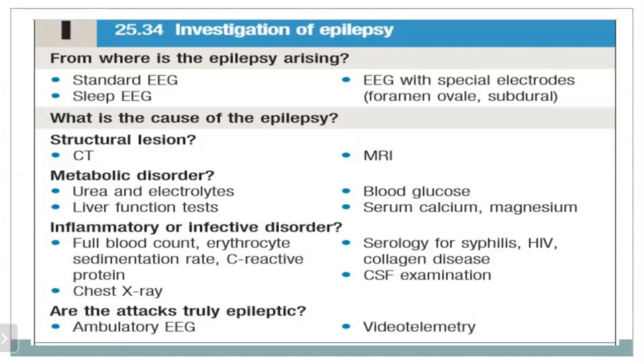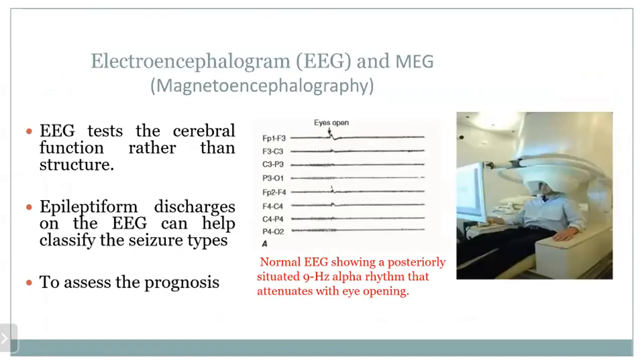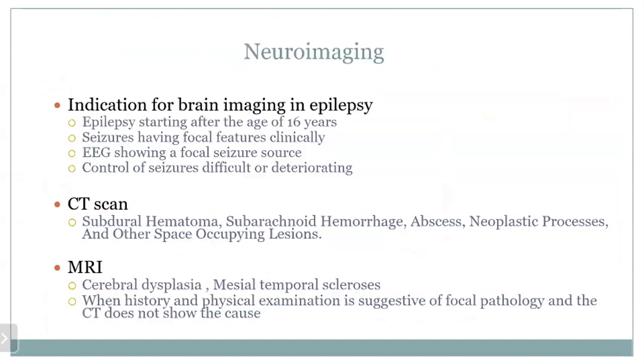And talking about the EEG, that's electroencephalogram and/or magnetoencephalogram. EEG tests the cerebral function rather than the structure of the brain, and the epileptiform discharges on the EEG can help classify the seizure types, and it is used to assess the prognosis.